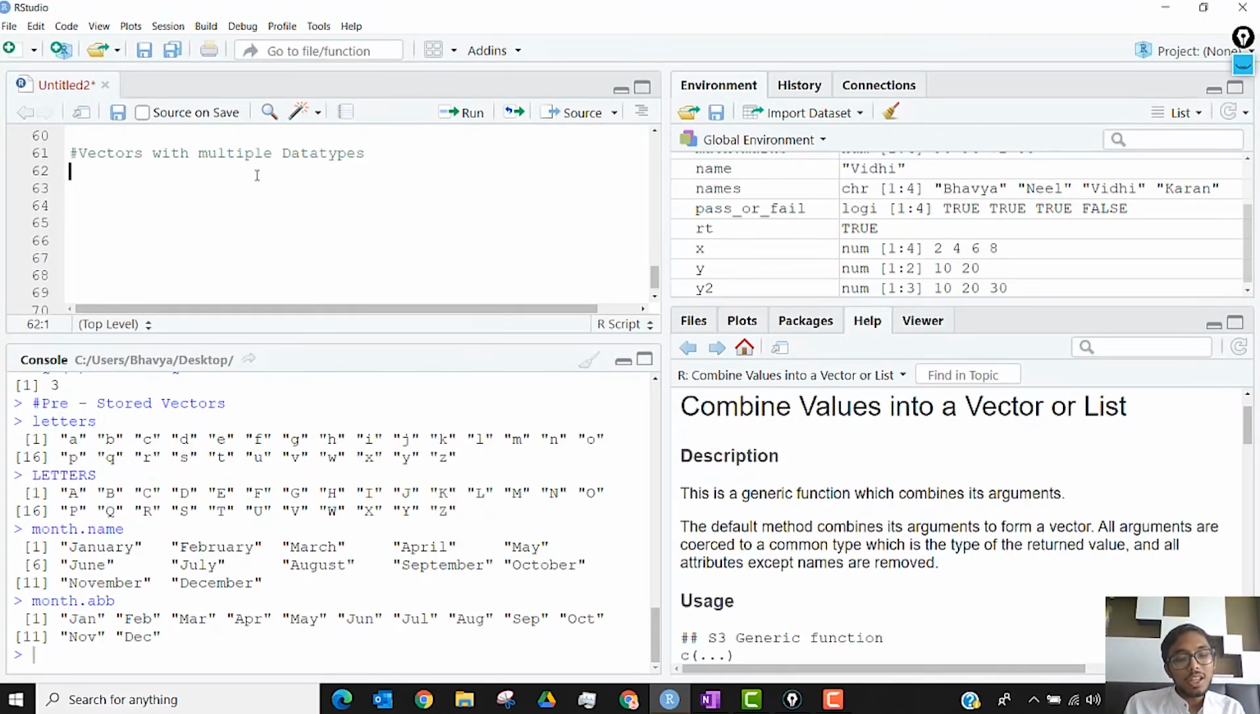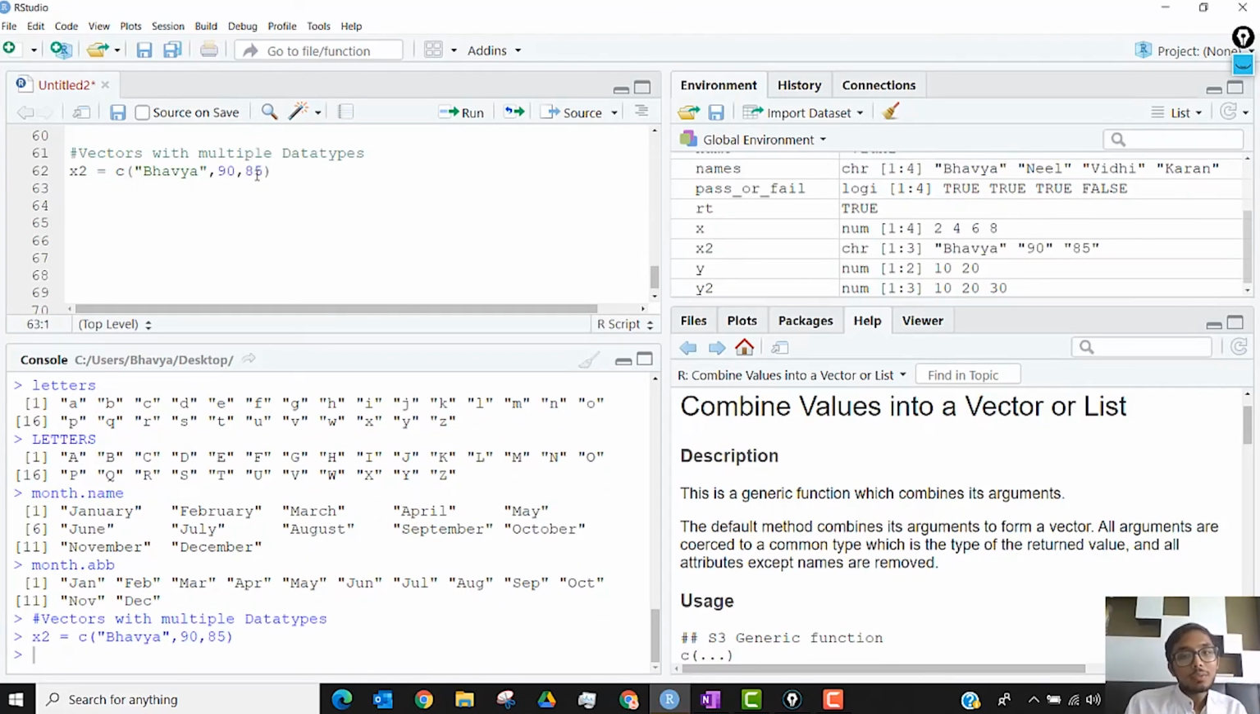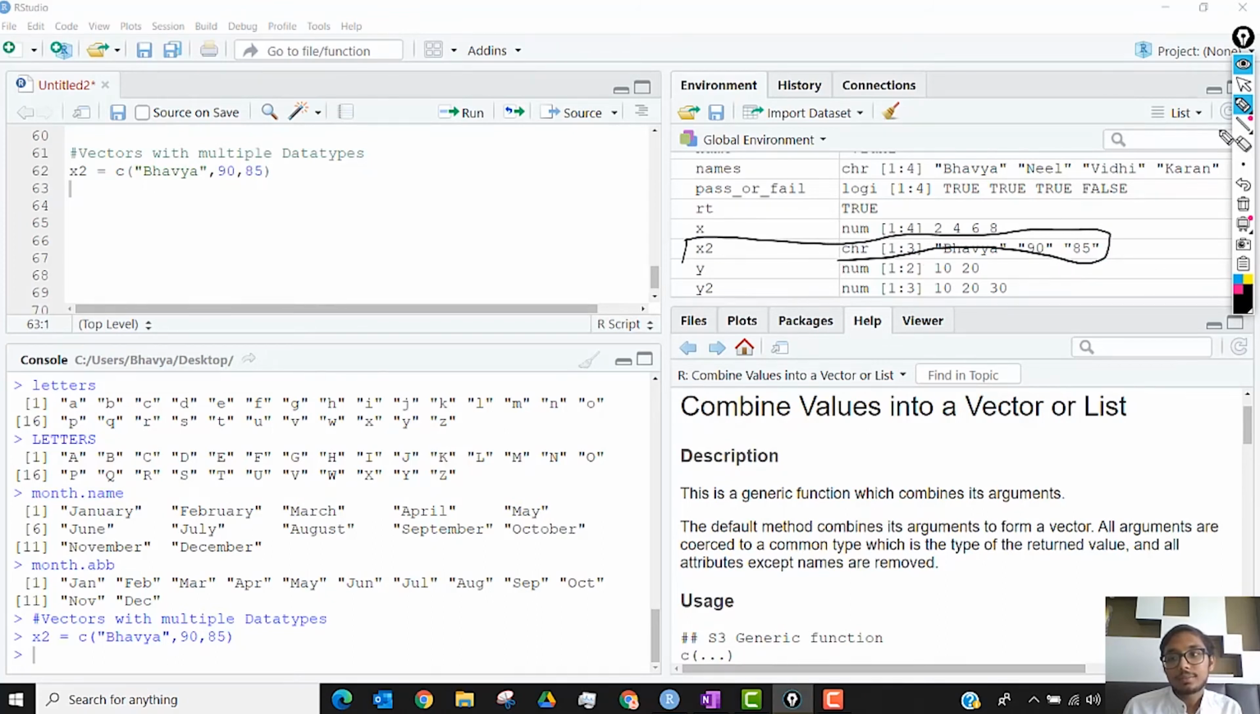So if I were to create x2, let's say with Bhavya's marks in math and marks in English, while the code runs fine and there is no error as such, when you look at x2 in the environment, there is a big difference. x2 has entirely been taken as a character.